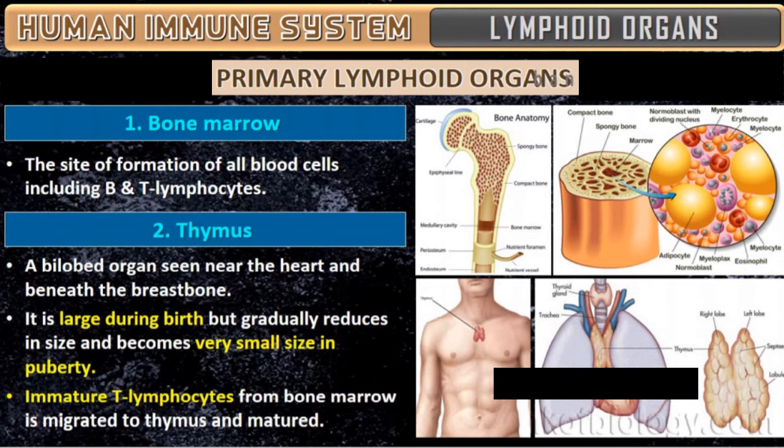Immature T lymphocytes from bone marrow will migrate to the thymus and get matured. Both these lymphoid organs are very important in maintaining the body's resistance against disease, since they produce the T and B lymphocytes. The thymus is the site where T lymphocytes are differentiated.